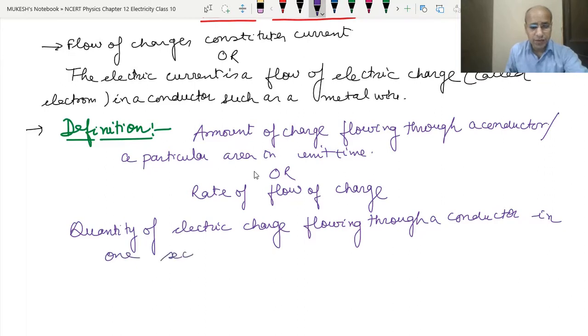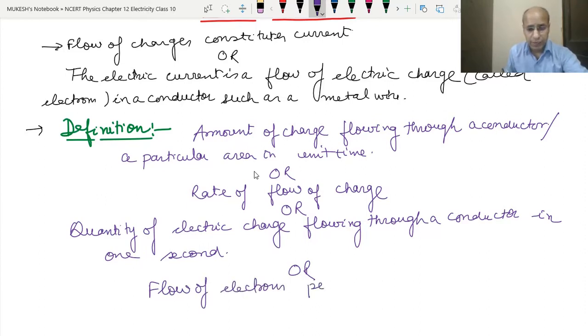So these are the various definitions of electric current. First, the amount of charge flowing through a conductor or a particular area in unit time. Second, the rate of flow of charge. Next, the quantity of charge flowing through a conductor in 1 second. And one more definition: the flow of charge or flow of electrons per unit time.